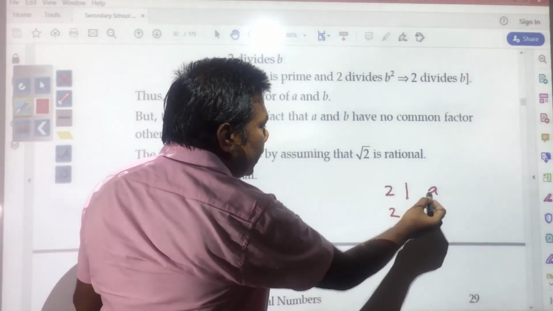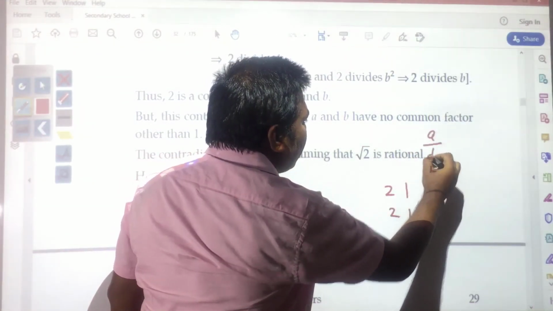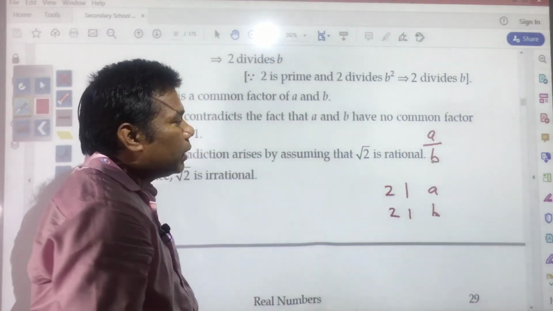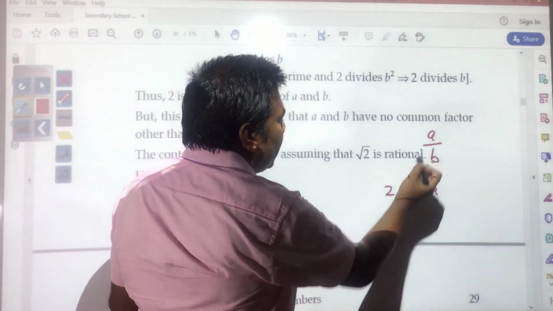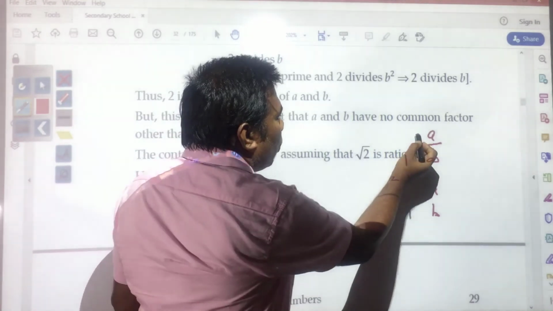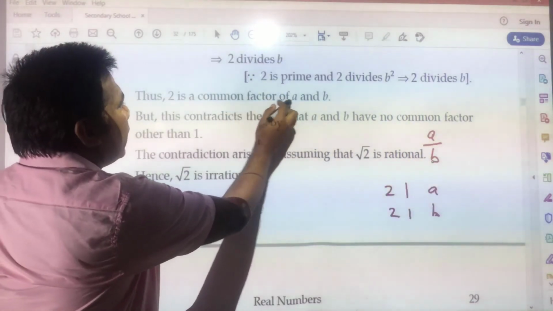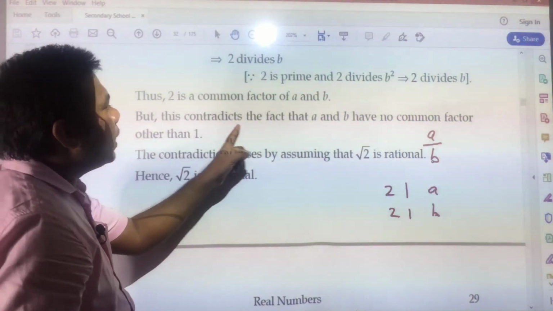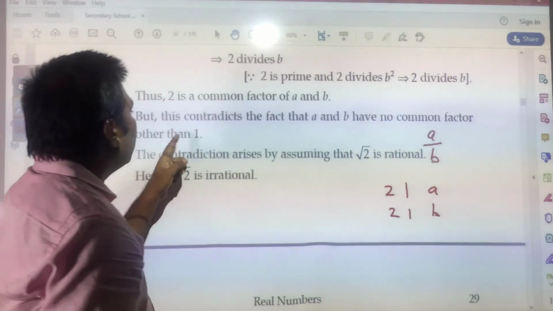If a by b is a fraction or rational number, then 2 is common in both. 2 is a common factor of a and b. This contradicts the fact that a and b have no common factor other than 1.